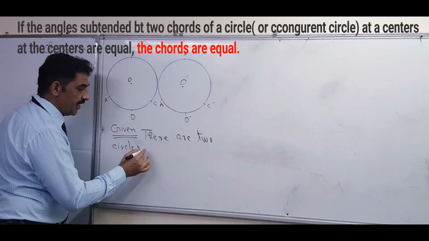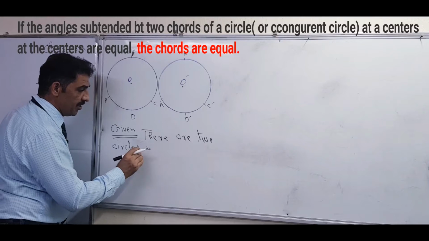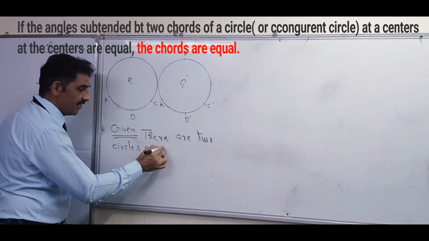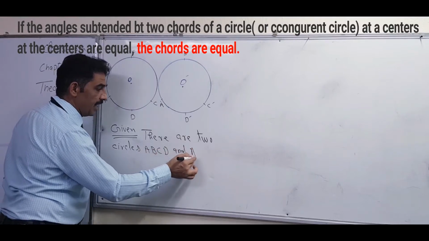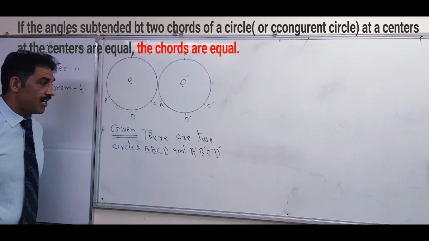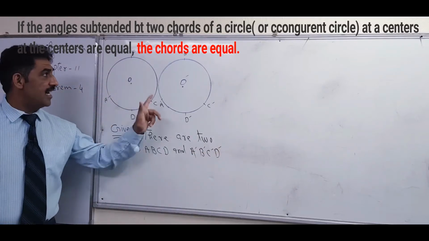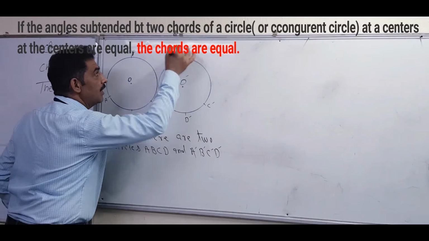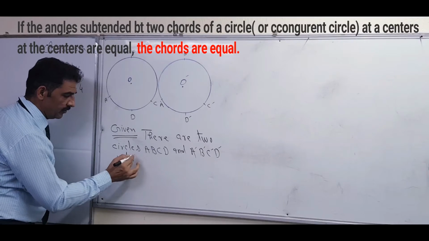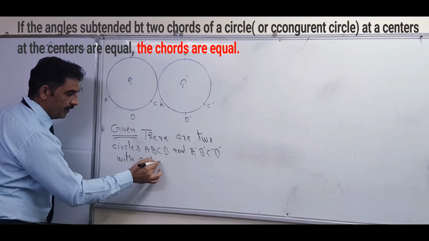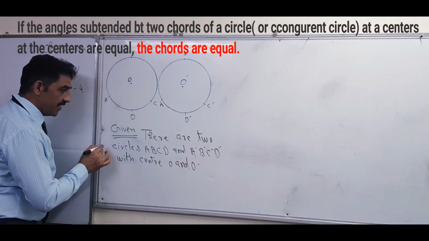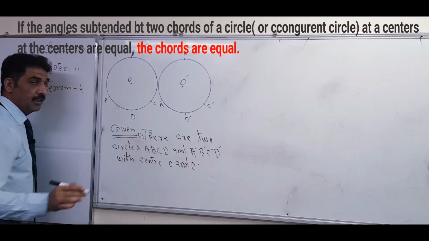First circle A, B, C, D, and the second circle A dash, B dash, C dash, D dash, with center O and O dash. That is the first point of the given.